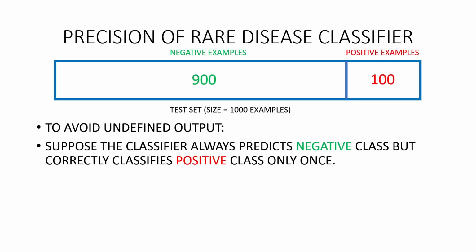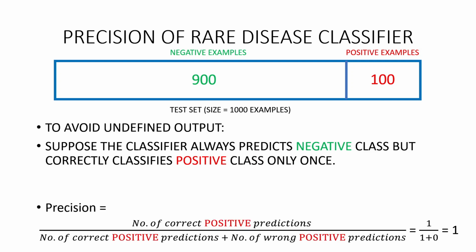Let's move on to the precision of the rare disease classifier. At this point, I'll make a minor change in the supposition to avoid the undefined output of the precision, and that is the classifier always predicts negative class, but it correctly identifies the positive class once. Since there is only one instance when the classifier predicted positive class and it was correct, it yields a precision of 100%.